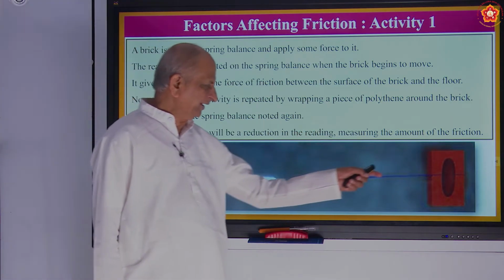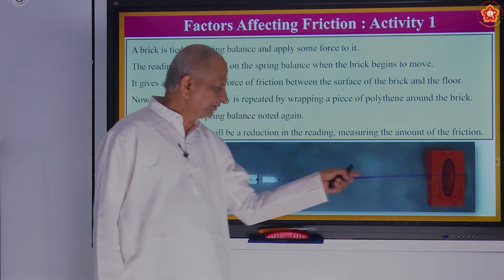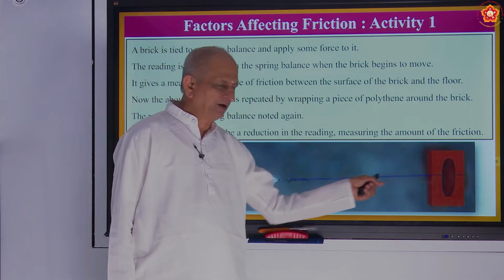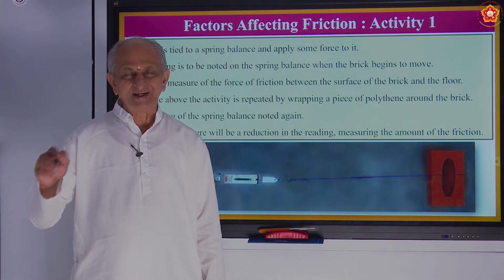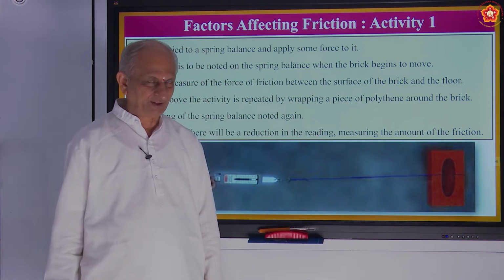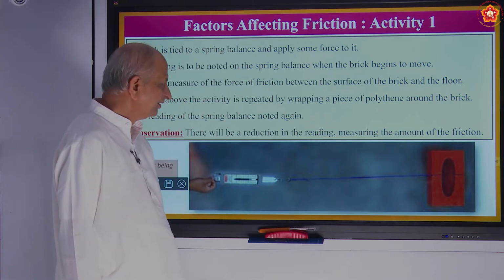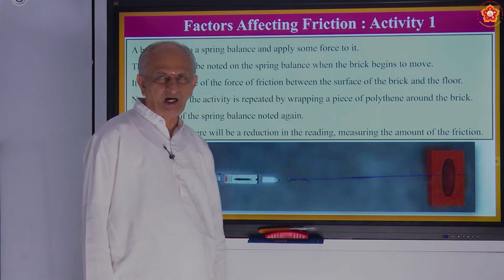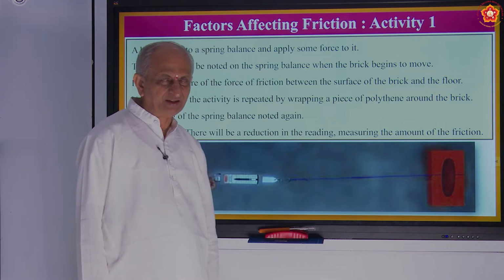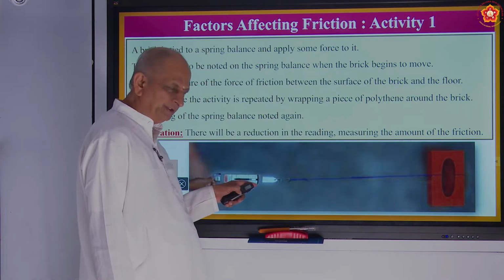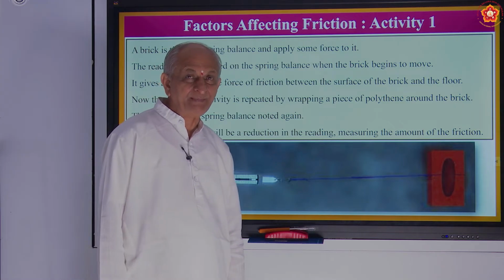So the empty brick was showing one reading. And if it is covered with plastic and dry, it shows a second reading which is less than the previous one. Why does it become less? Because of the friction of the polythene with the table. How do you know it? That is with the help of the spring balance.